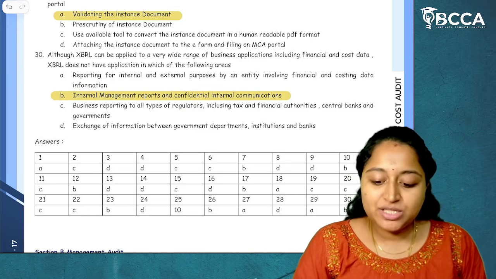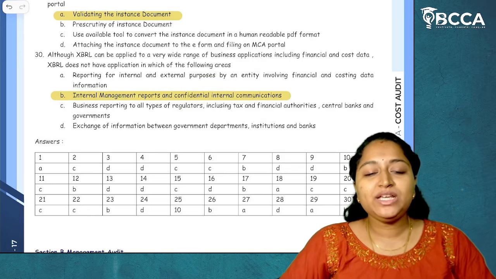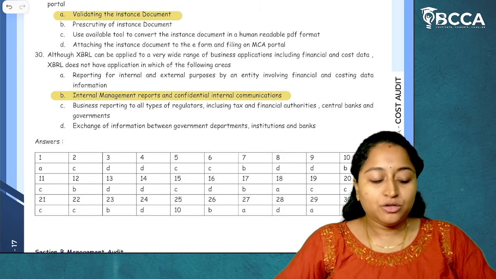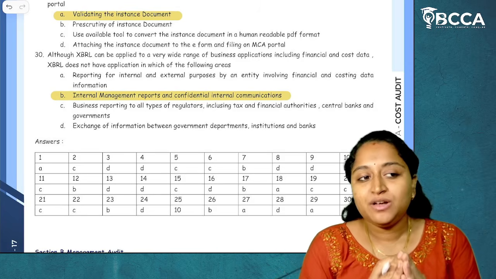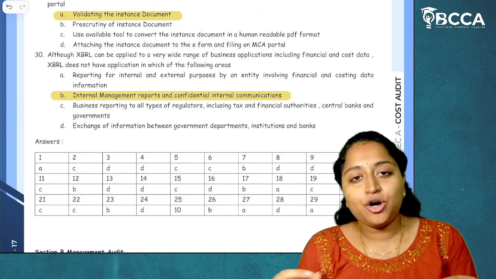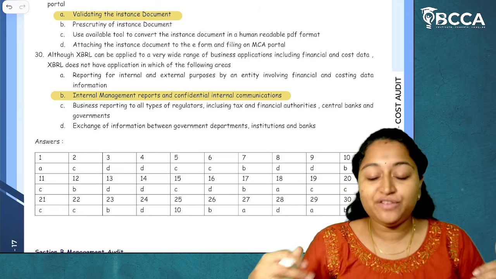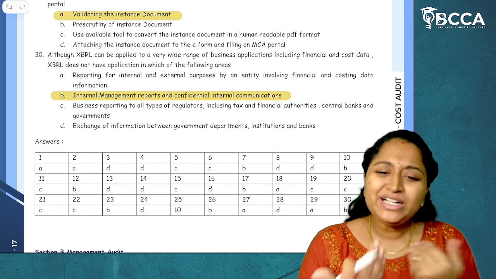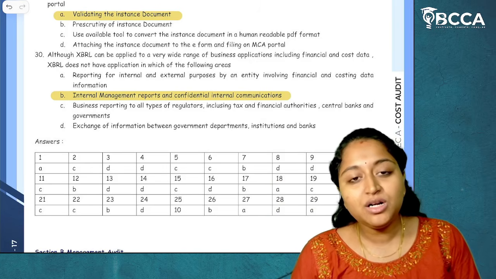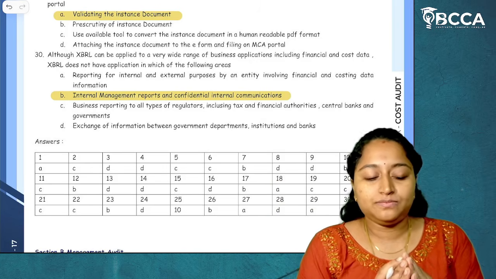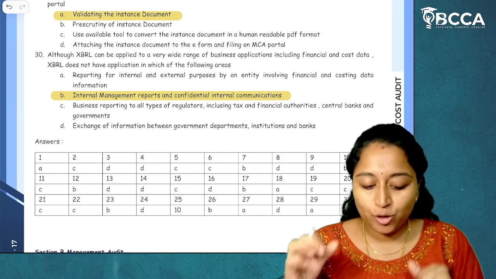Majorly, XBRL is used for transferring the documents or for safeguarding the documents as an encryption, which means no one can hack it or no one can view it. The confidential information should not be leaked. For internal communications, they need not use XBRL. They can use any other cloud services. I hope it is clear.